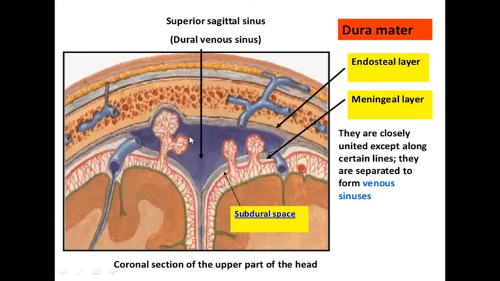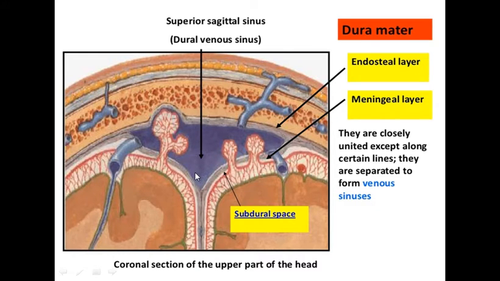Now we talked that dura has two layers. The outer one is the endosteal layer and the inner one is the meningeal layer. What happens, these two layers, these are closely united to each other at many spaces, right? But there are few areas where these two layers are separated with each other, like this. So those areas where these two layers are separated from each other, they form a sinus which are known as